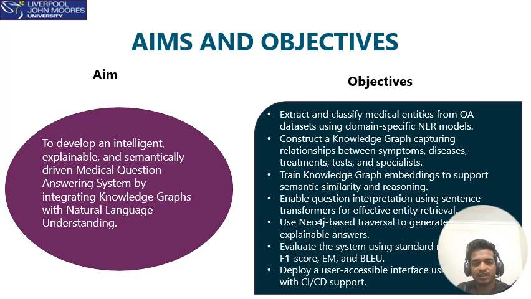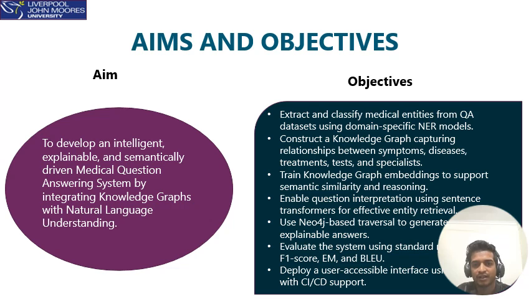The aim of this research is to create a medical QA system that isn't just intelligent but also explainable. We want users to understand not only the answer but how the system arrived at it. To do this, we need to bring together knowledge graph and language models.